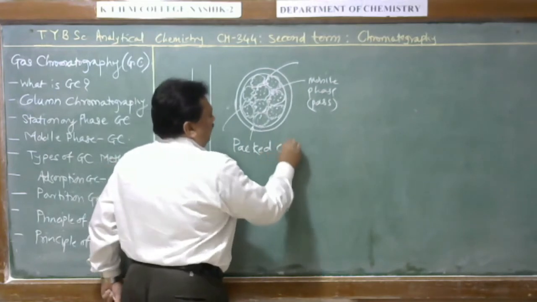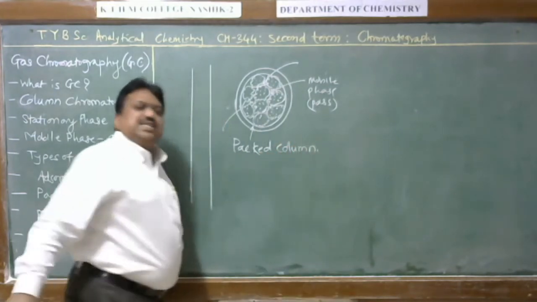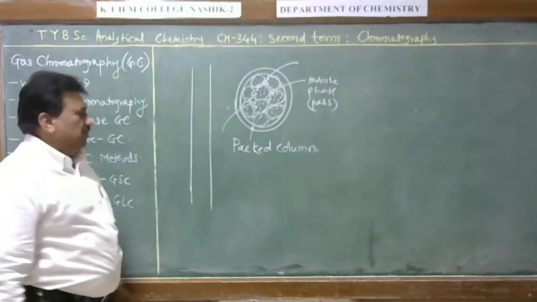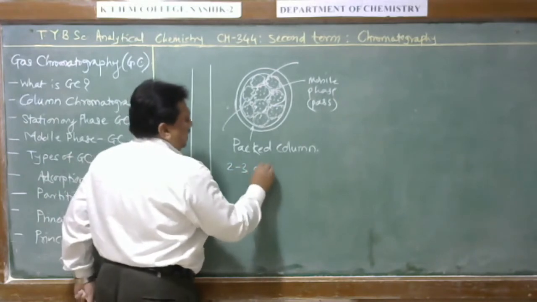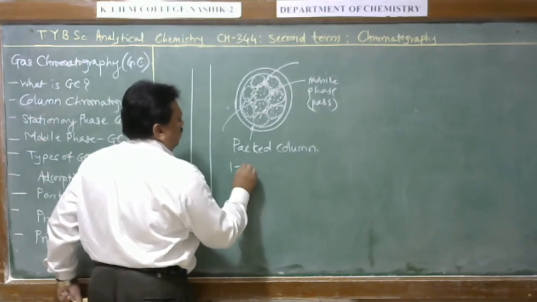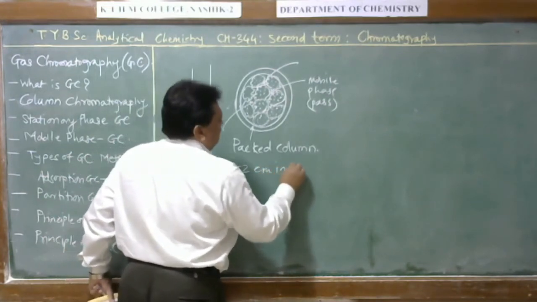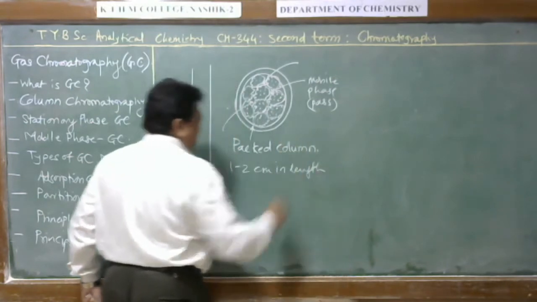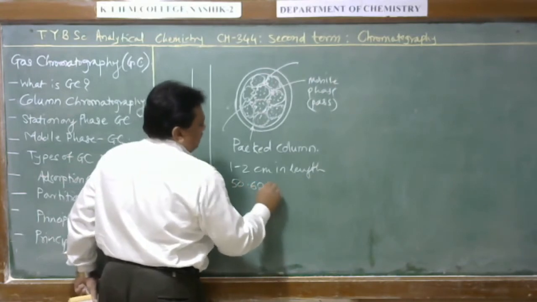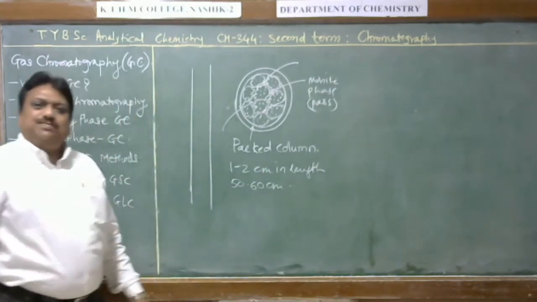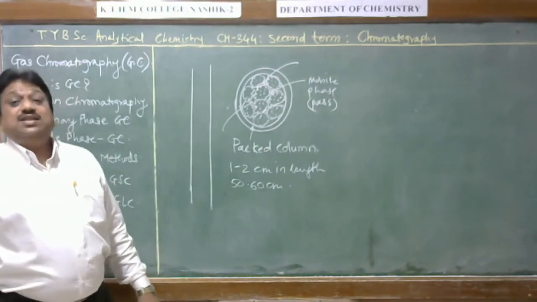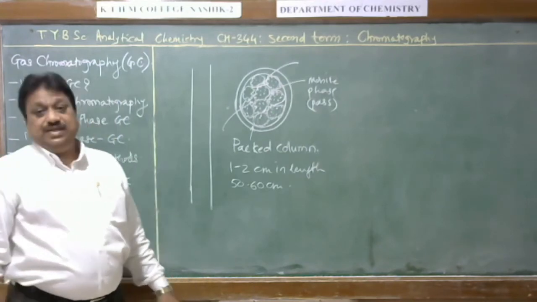Packed column means the stationary phase is filled into the column, and the dimension of this column ranges from 1 to 3 centimeter in diameter, sometimes less than this, and the length may be 50 to 60 centimeter. Such a type of column is called a packed column, and these types of columns were used when the GC technique or GC method was invented.